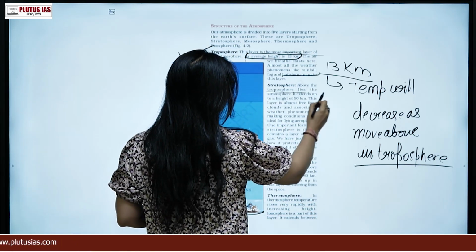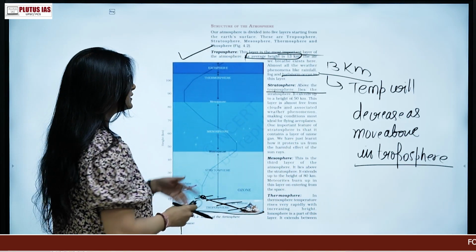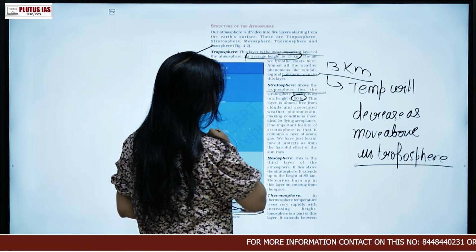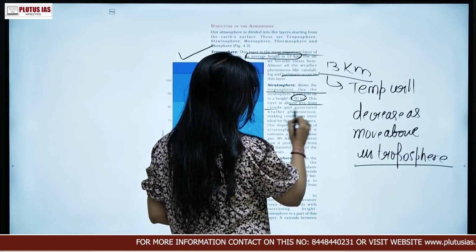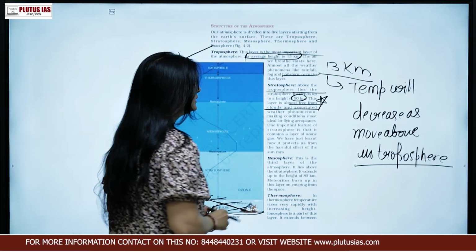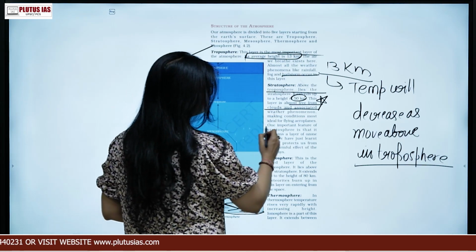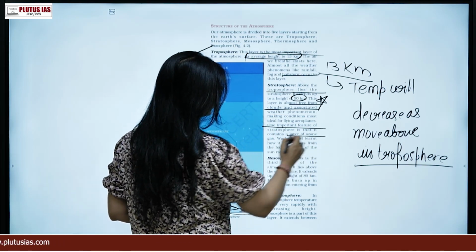Above the troposphere lies what? There is another layer, stratosphere. It extends up to how much? 50 kilometer. This layer is almost free from the clouds. It is a very essential point that it is free from the clouds. Then one important feature is it contains the ozone layer.